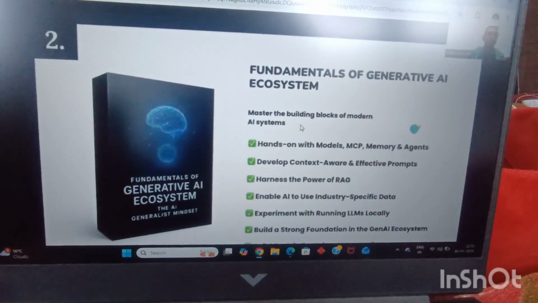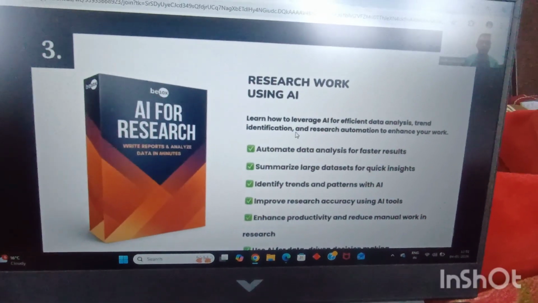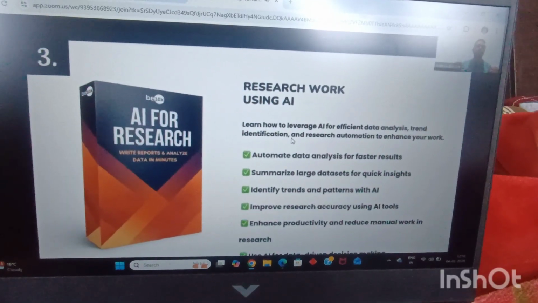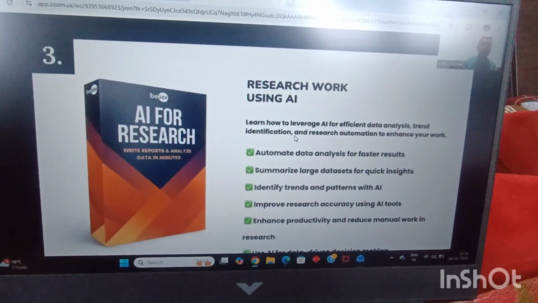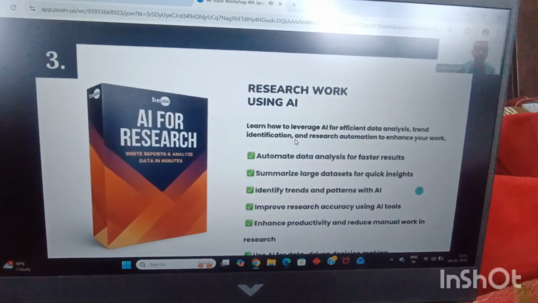Once we do this, we'll be moving on to the third module, which is all about the world of research work. We will use AI to do research work very efficiently, client work very efficiently, report work very efficiently, for which you might be spending a lot of night outs and a lot of weekends. We'll be learning how to do all of it with the help of AI.